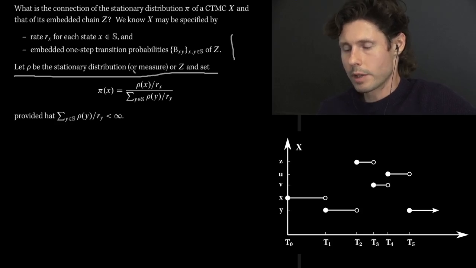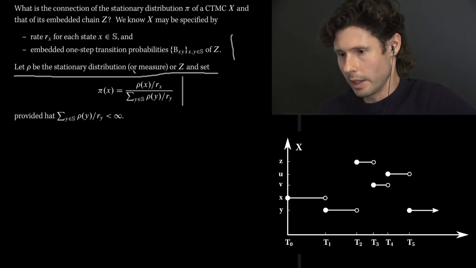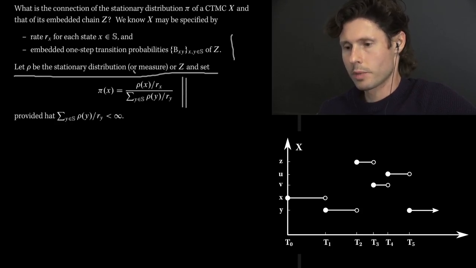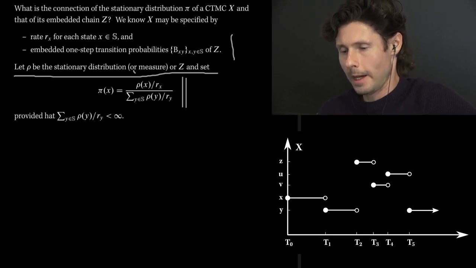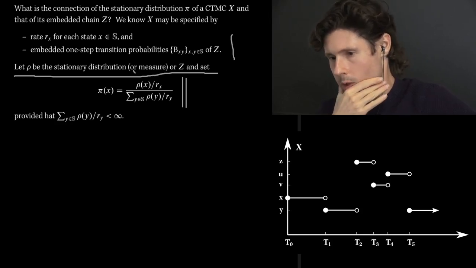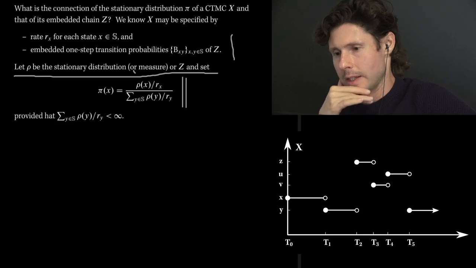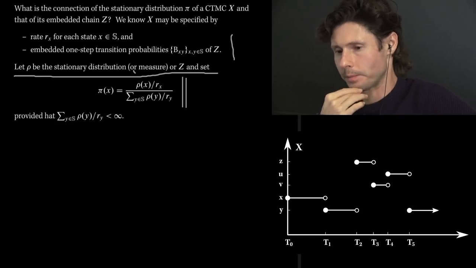But once you have this rho, let's define our pi like this. And what we're now going to do is try to check that this expression gives us the right thing, namely the stationary distribution of X. One thing before we do so is just to see if this quantity makes sense.